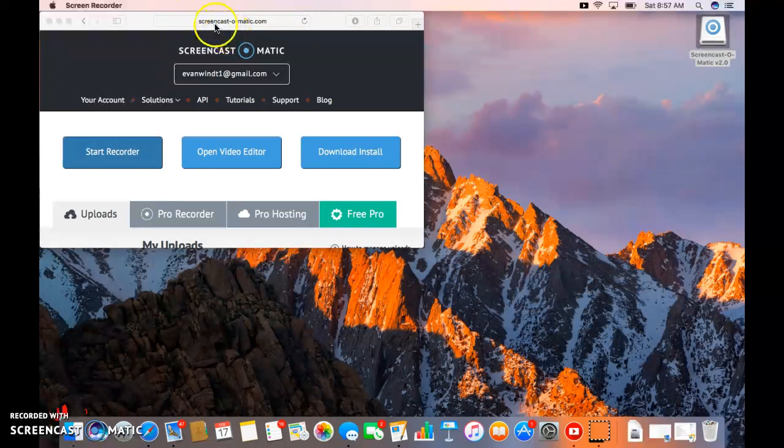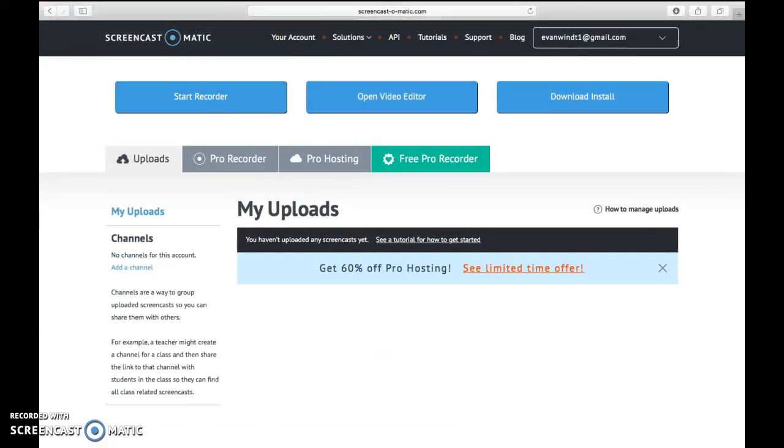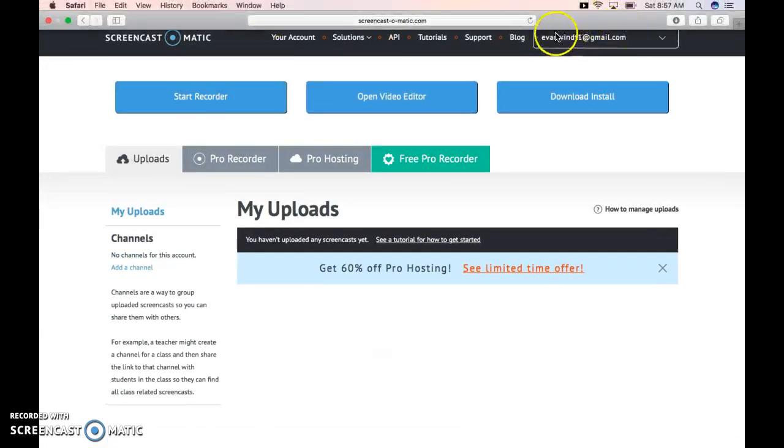So, first you can go to Safari or Google or whatever you have. And then you type in screencast-o-matic.com. Then wait. Then there'll be a login, like it'll say log in right here.